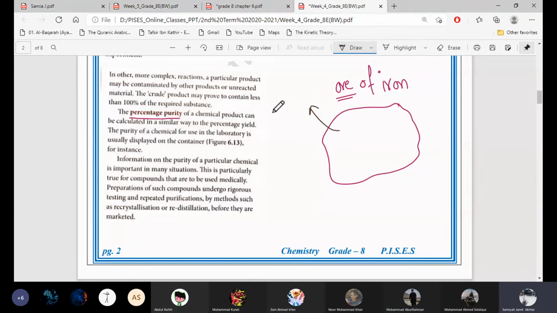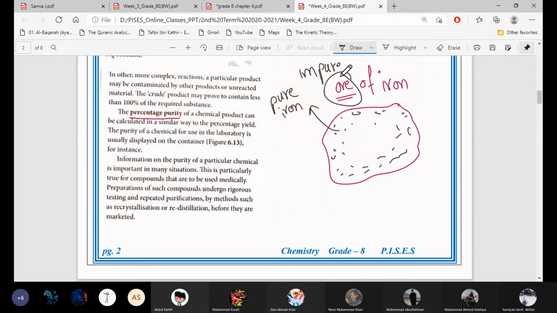So from the ore, we actually extract the pure iron. We take out the pure iron from the ore because the ore contains lots of other metals also, and dust particles and other impurities are also present. So the ore is actually considered impure. Ore is the impure iron, and the amount which we take out will be pure iron. So in percentage purity we calculate how much pure product we are getting, what percentage, how much purity is there.